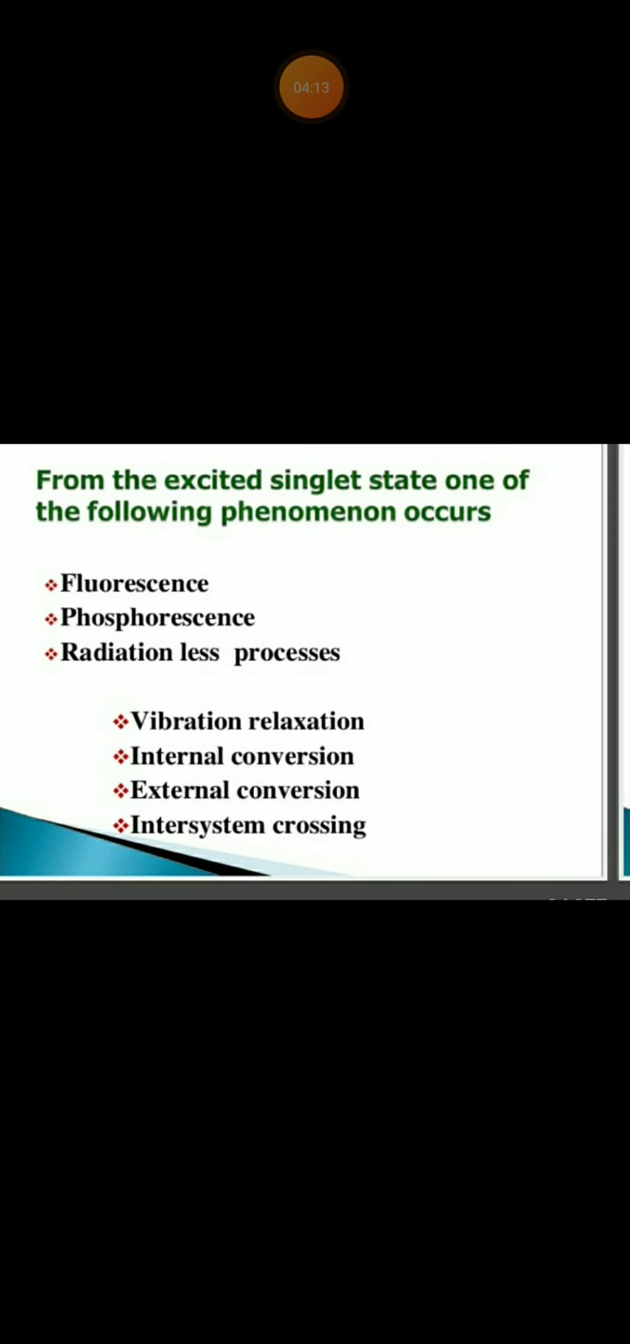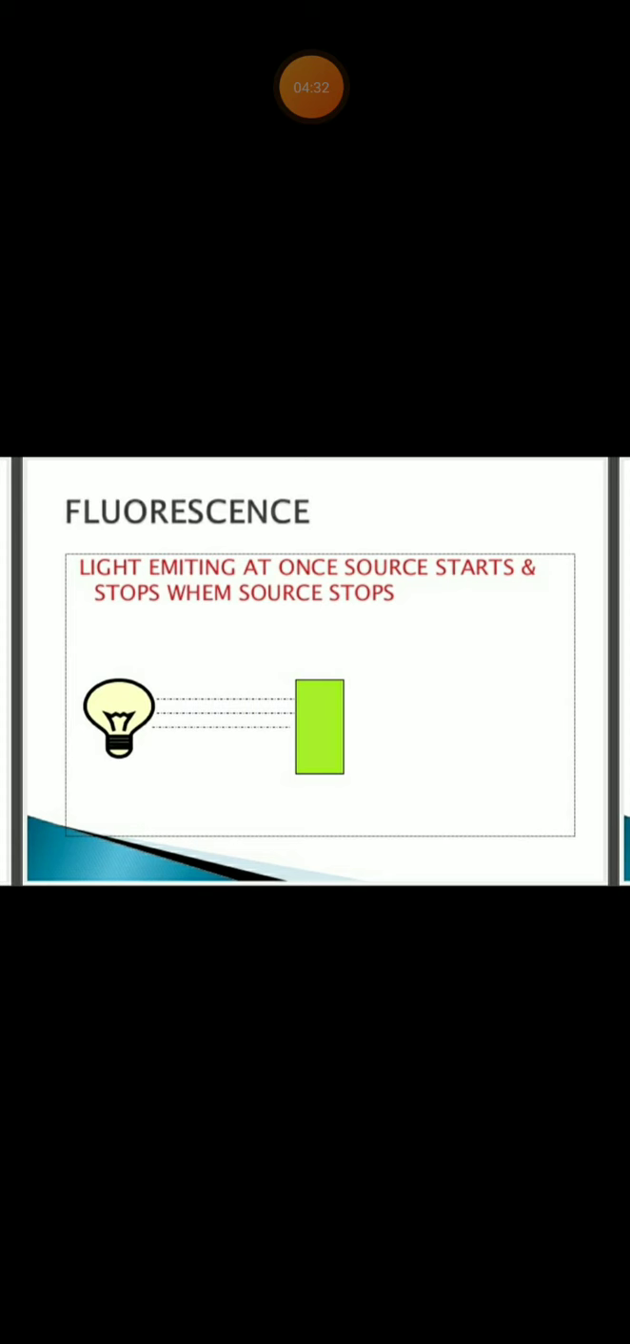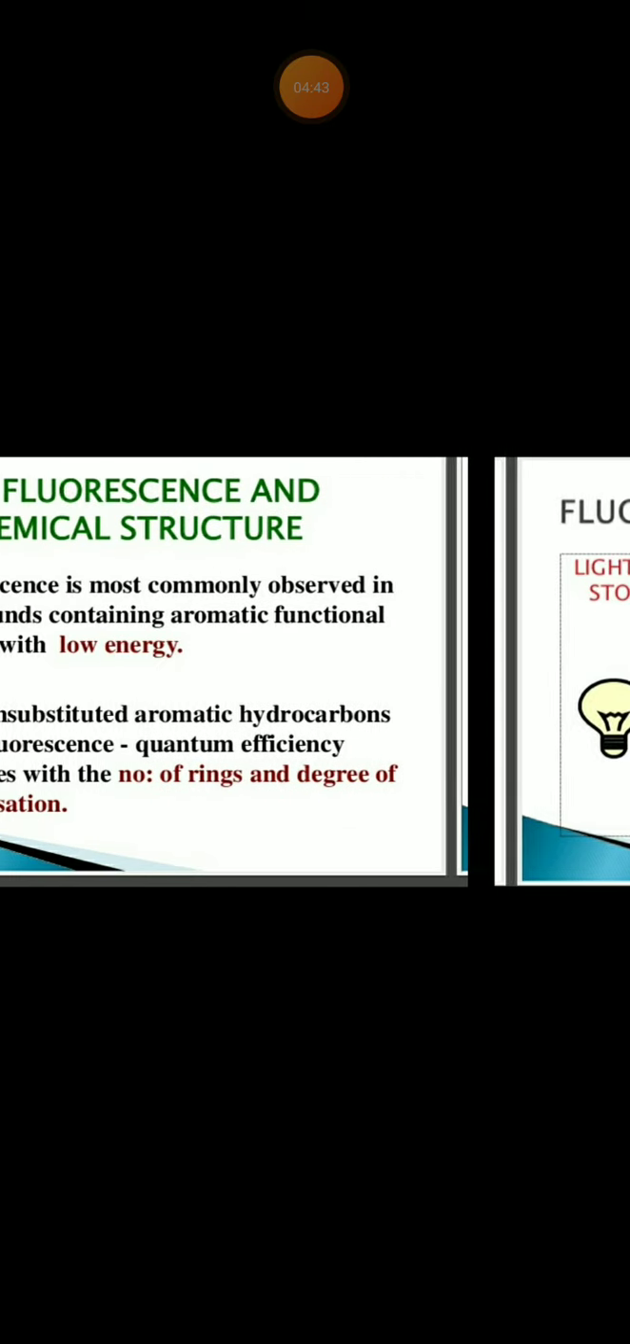From the excited singlet state, one of the following phenomena occurs: either fluorescence or phosphorescence, or radiation-less processes such as vibrational relaxation, internal conversion, external conversion, inter-system crossing, etc. These words you all studied in your plus 2 classes, I think. Then, see this picture. This is the picture showing fluorescence. Light emission starts when the source starts and stops when the source stops. Okay, when the source stops, the fluorescence also stops.